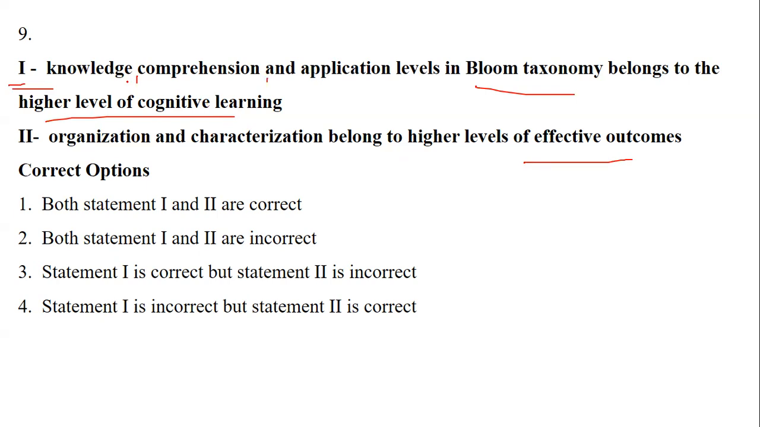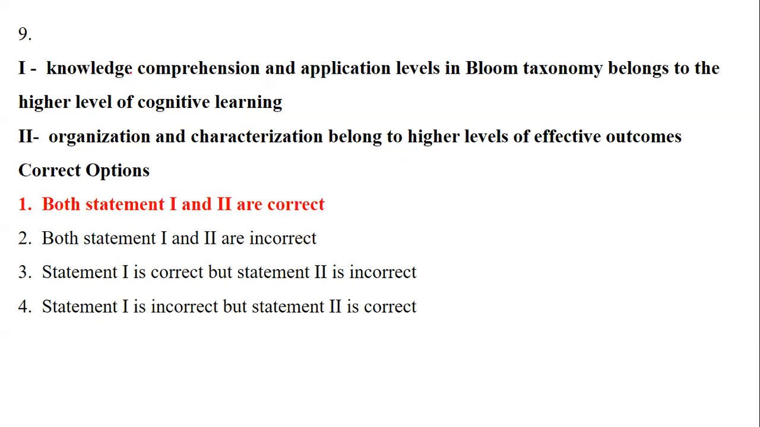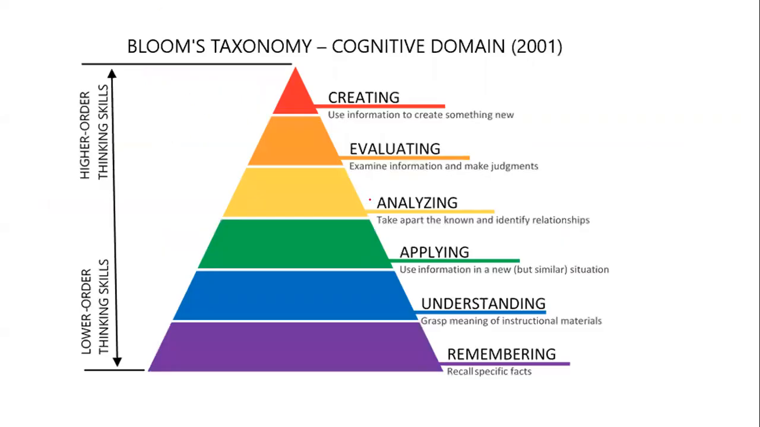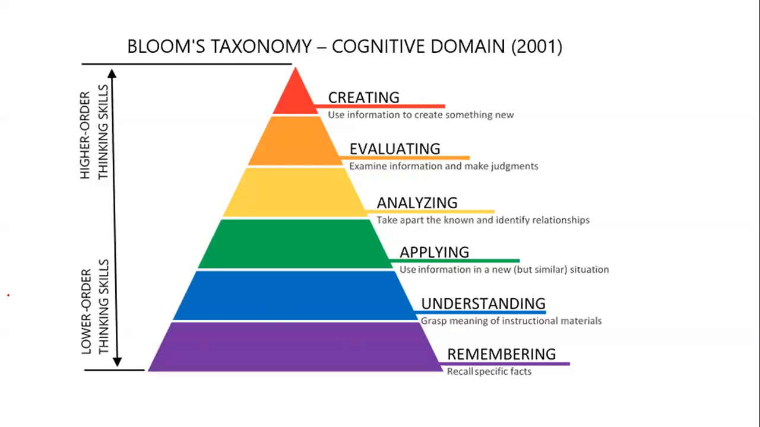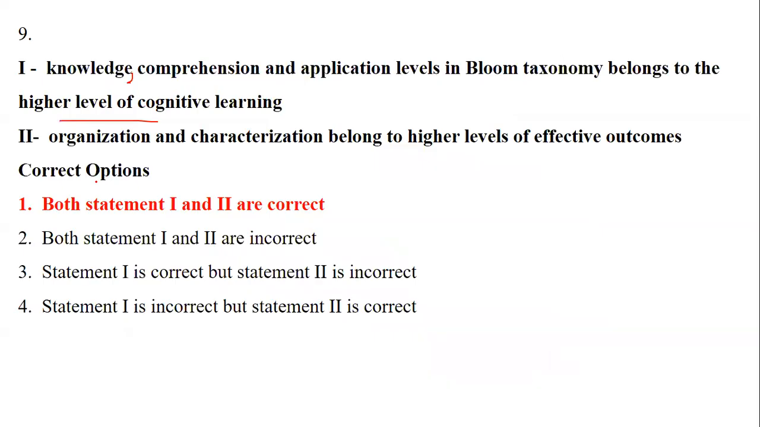So let's see. Yes, in the cognitive domain, knowledge, comprehension and application are considered higher level in this question. Let me take you through it: knowledge, comprehension, application, it's all resulting in the higher level. And they're talking about organization and characterization. Yes, it results in affective outcomes.